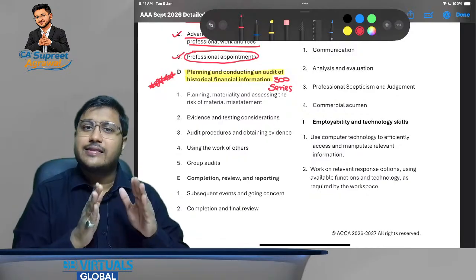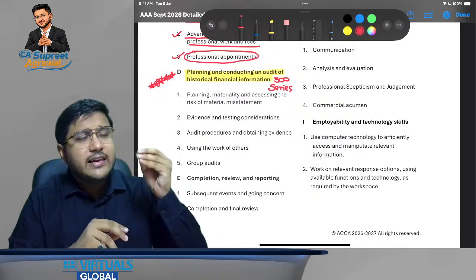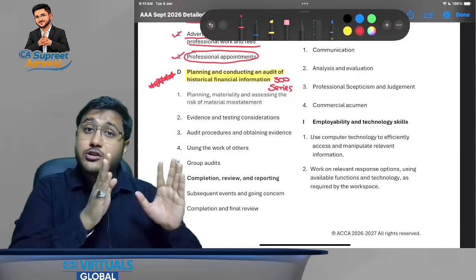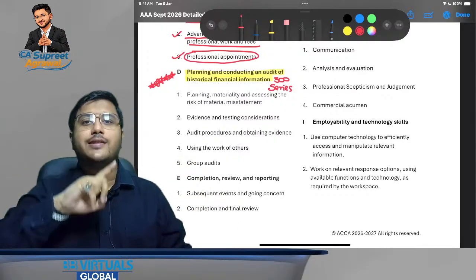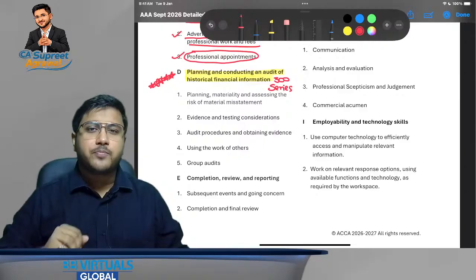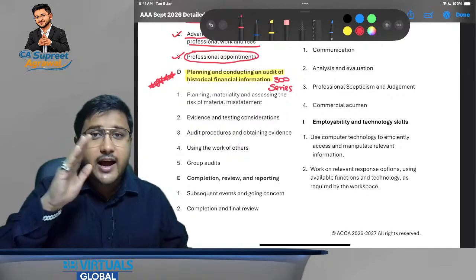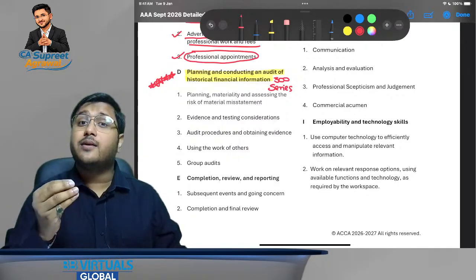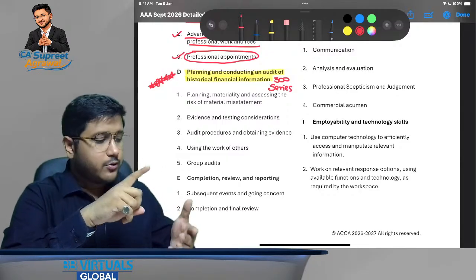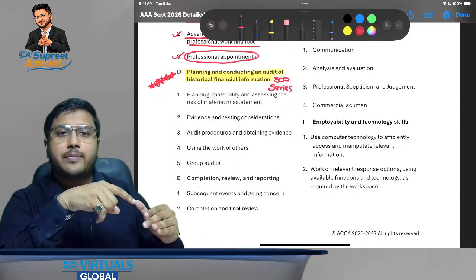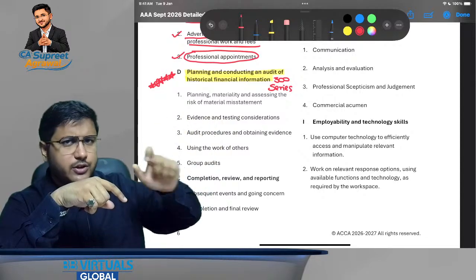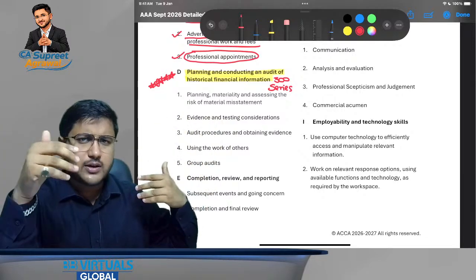I understand it is said to be the subject with the least passing percentage, not just at the professional level but in the overall ACCA curriculum also. But let me tell you this, when we discuss AA and AAA from the very basic level, it becomes easier. It becomes tougher when you go chapter by chapter, starting with chapter number 1, then chapter number 2, then chapter number 7.